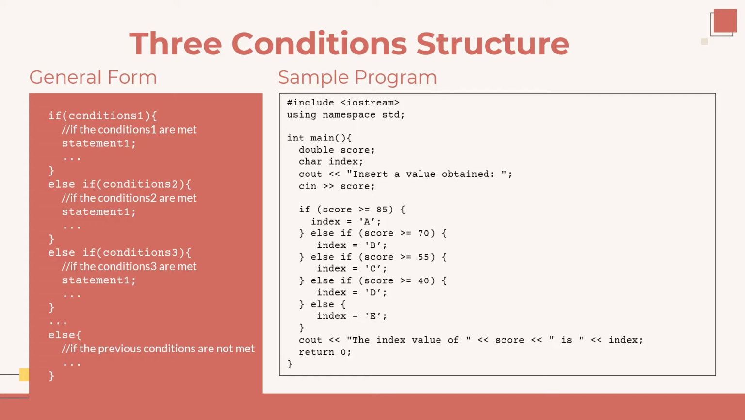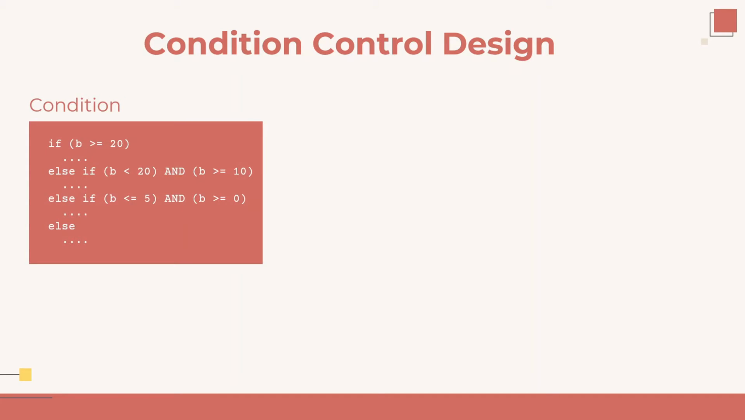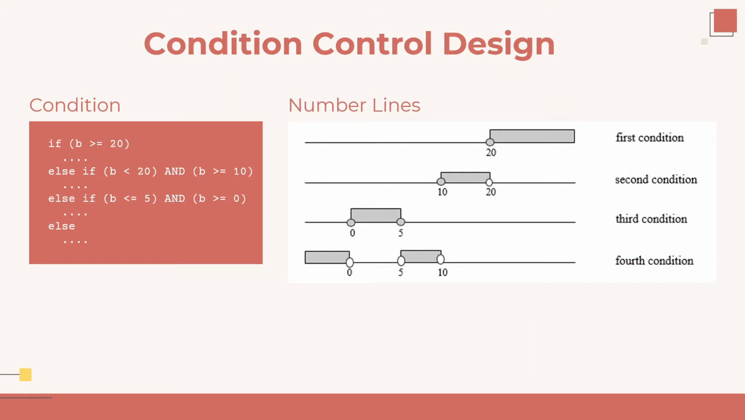And then the program will display the index value of the score entered by the user. It should be noted that in designing condition control, we should use a number line so that it is easier to know the true region of each condition. Suppose that we have conditions as shown on the left side. If these conditions are drawn on number lines, each condition will be like the picture on the right side.